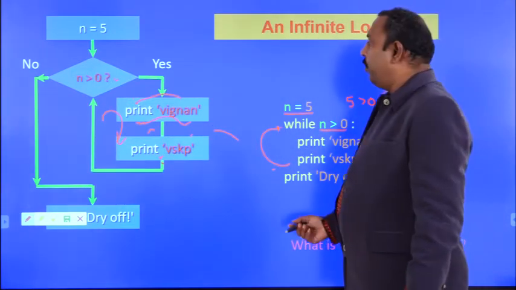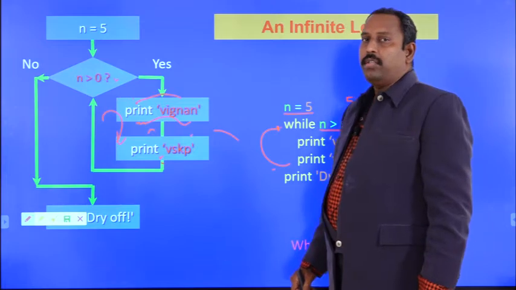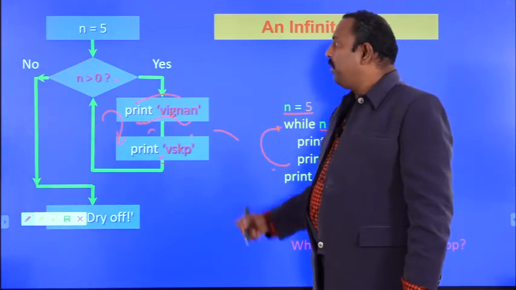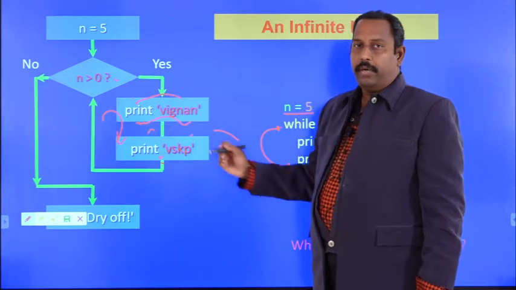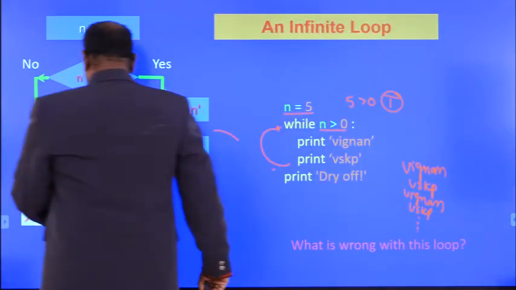So while loop may go to infinite loop if the loop variable is not updated. If the loop variable is not updated, the loop may go to infinite loop. So this is another example.